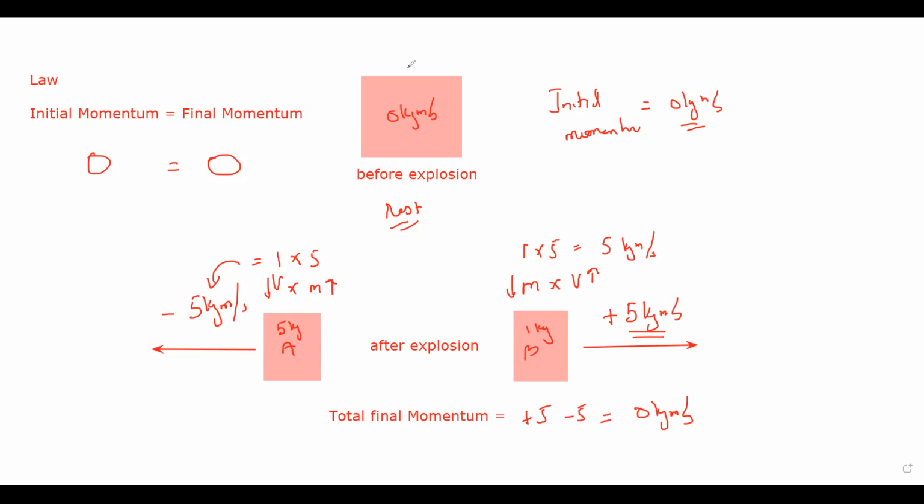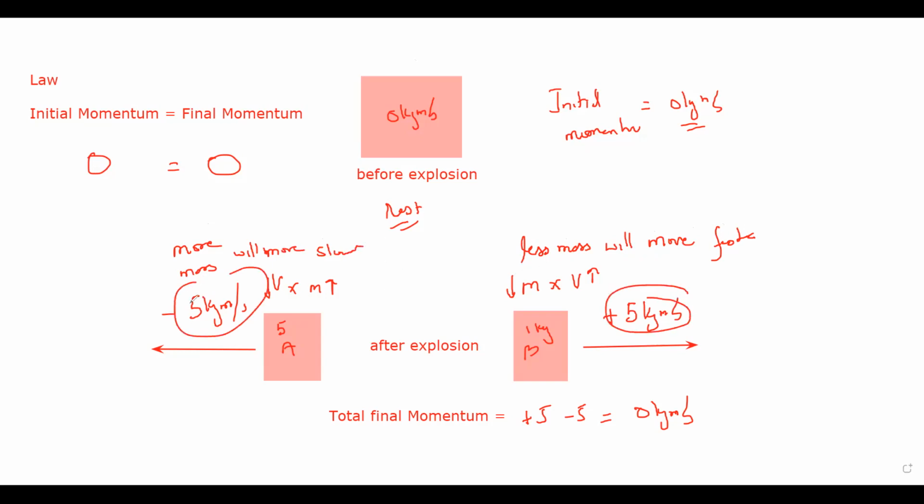So the main idea is that when something explodes, the part which has less mass will move faster, and the part which has more mass will move slower. But when we multiply their mass and velocity, we'll get the same number because the momentum is conserved. So momentum is always conserved.